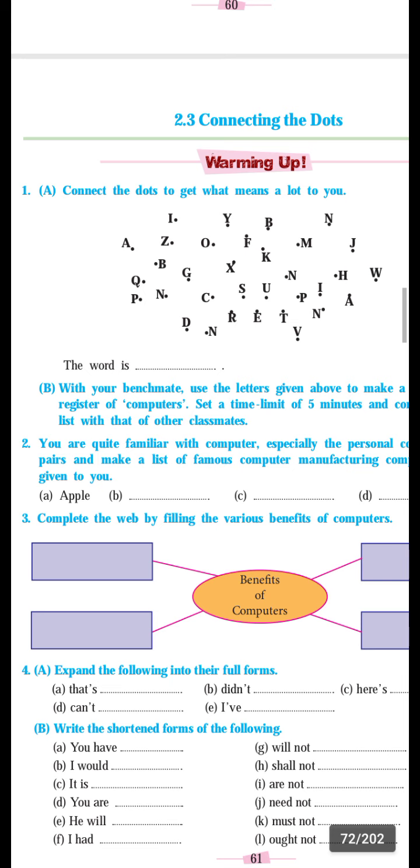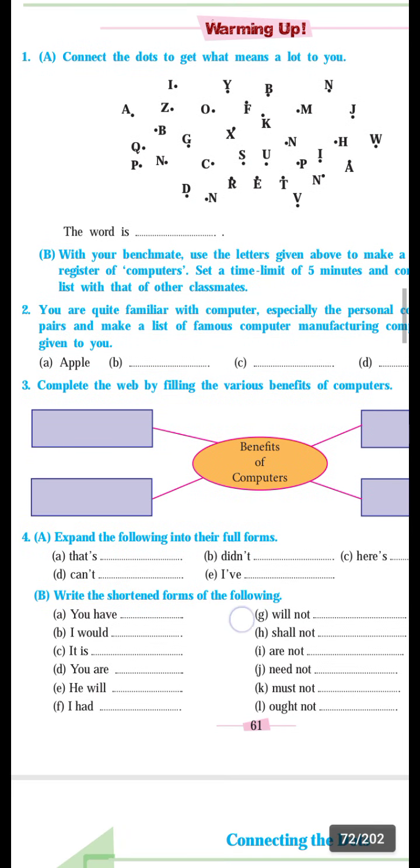Then write the shortened form of the following. Like this you have to write. For example, you have, you apostrophe ve; I would, I apostrophe d; it is, it apostrophe s; you are, you apostrophe re. Like this you can write the others also. It is easy, you know about that.